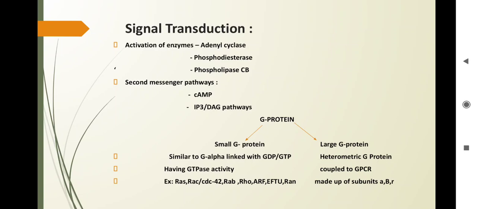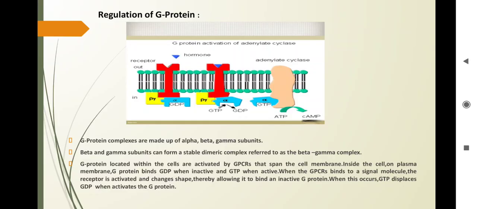Now the large G protein is a heterotrimeric G protein coupled to GPCR, and it is made up of alpha, beta and gamma subunits, the same as the G protein. Now let's talk about the regulation of G protein.